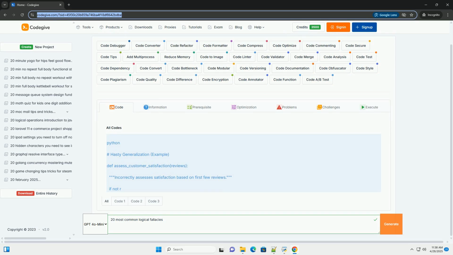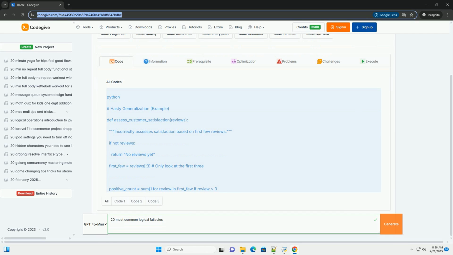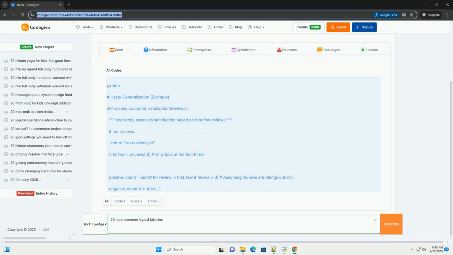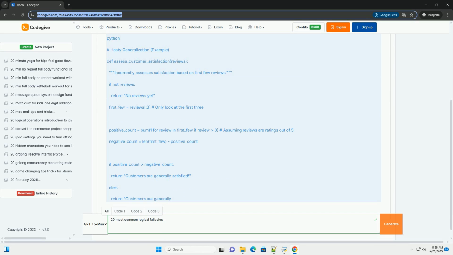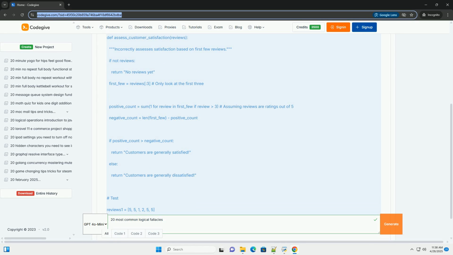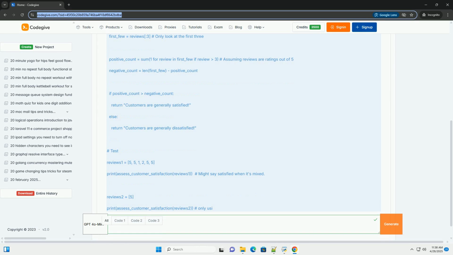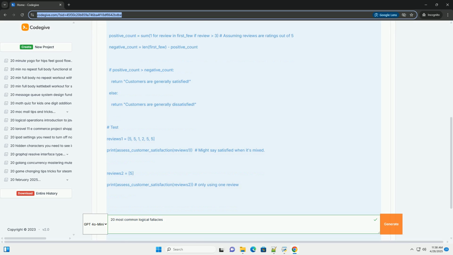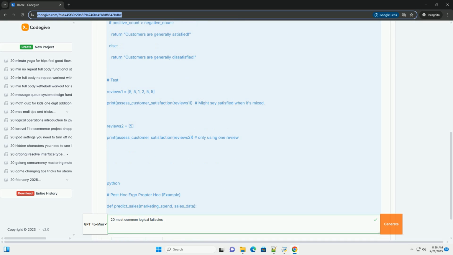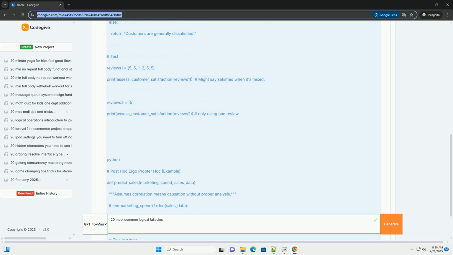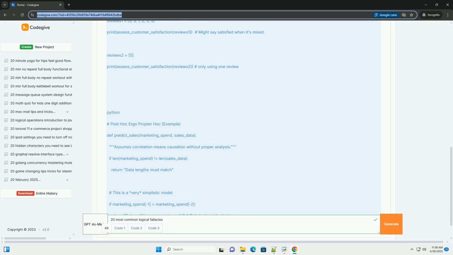OK, let's dive into 20 common logical fallacies. I'll provide explanations, examples, and even illustrate some with simple Python code, where applicable, to show how they can manifest in arguments and reasoning. Important note: the goal is not to bash people over the head with these fallacies, but rather to increase your awareness of how flawed reasoning can creep into discussions and decision-making. It's about becoming a more discerning thinker.